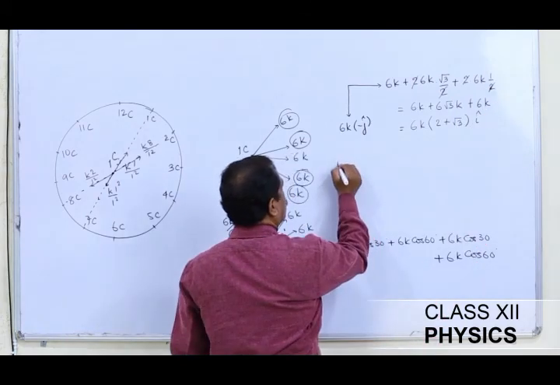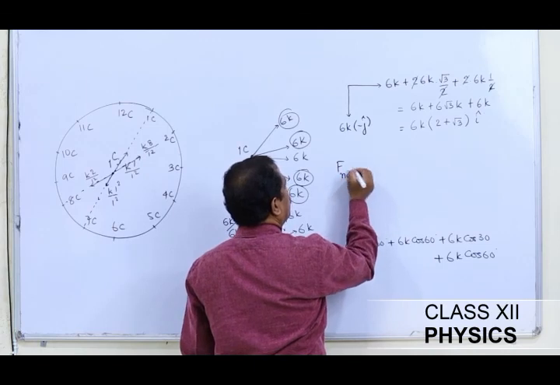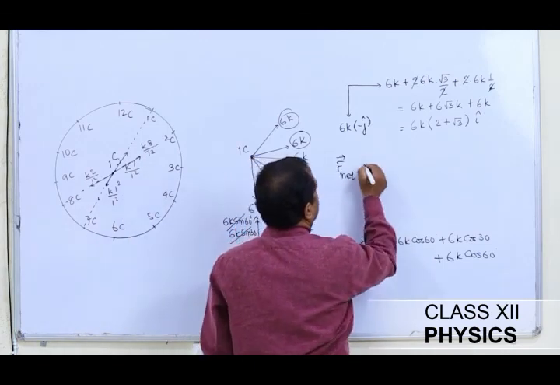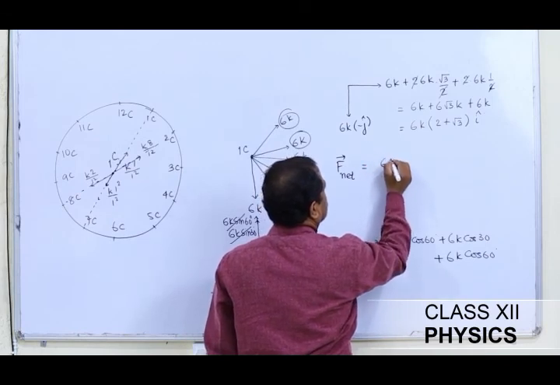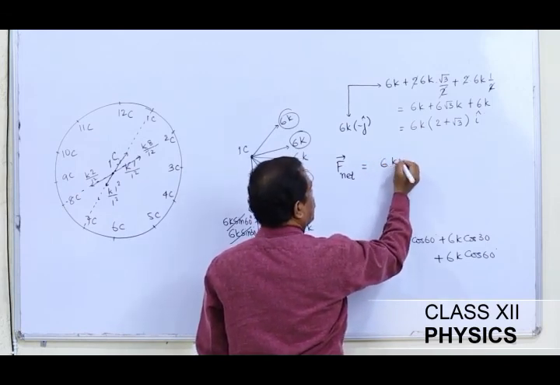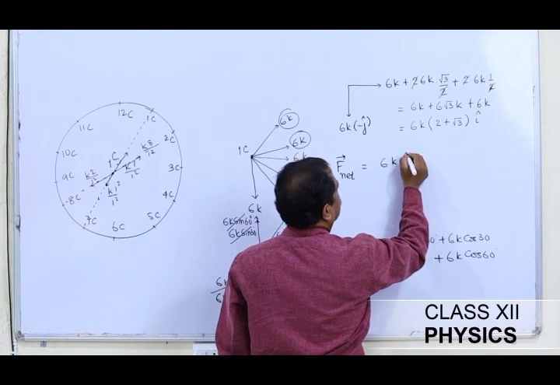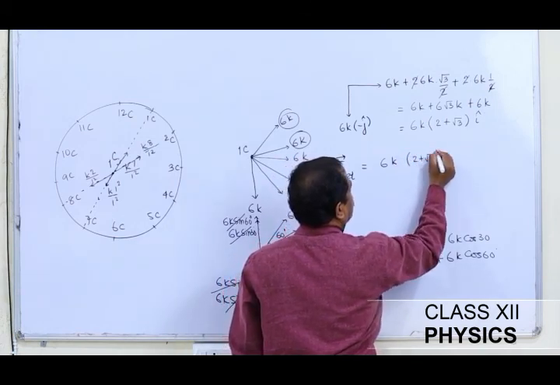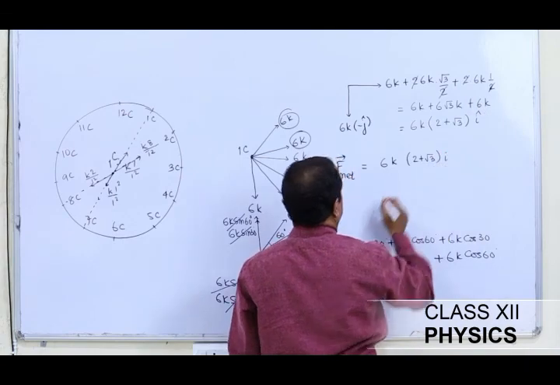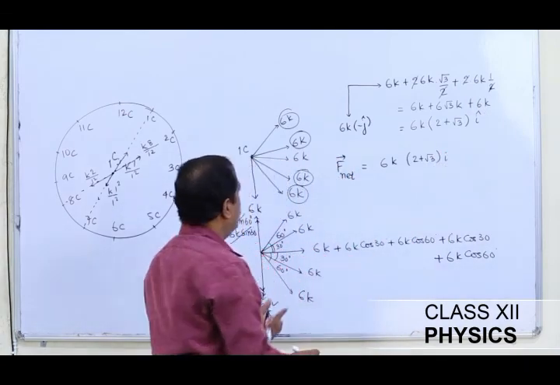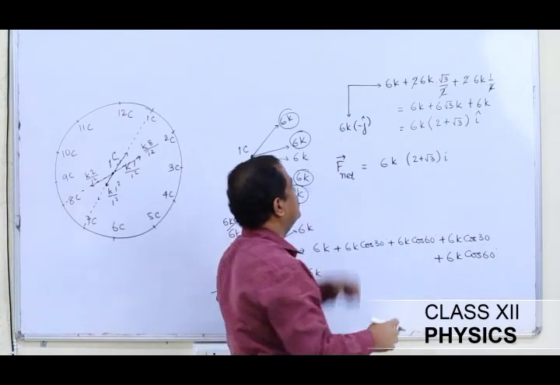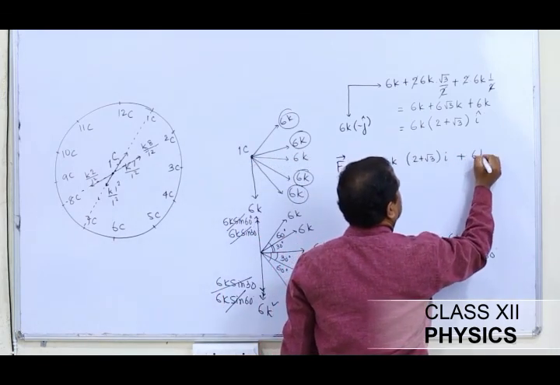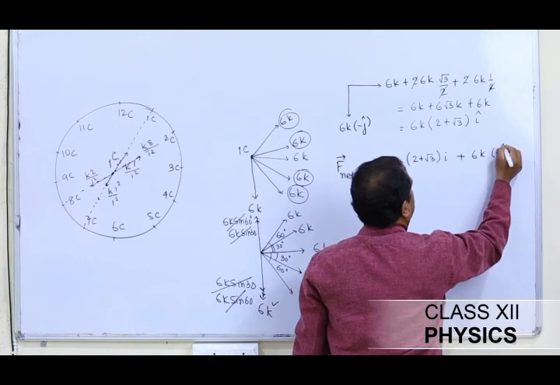So the net force that the 1 coulomb charge placed at the center will experience is equal to 6K times 2 plus root 3 i cap, and along the y-axis it is 6K, so plus 6K minus j.